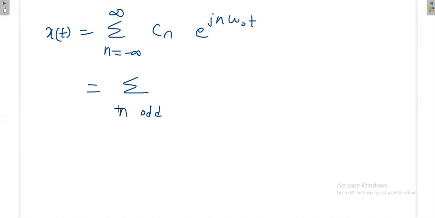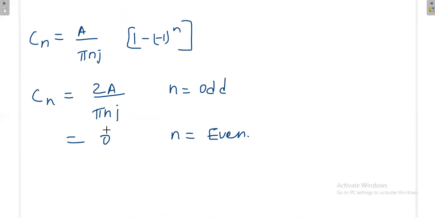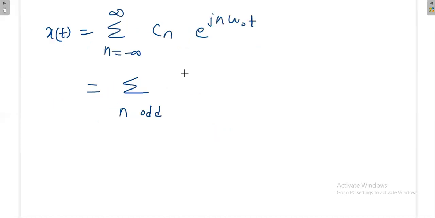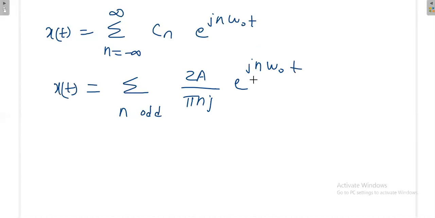So only when n is odd does this summation have meaning. When n is odd, I have to use this term 2a divided by pi nj, and then this term e power jn omega naught t. So this is the final representation of the given odd signal.